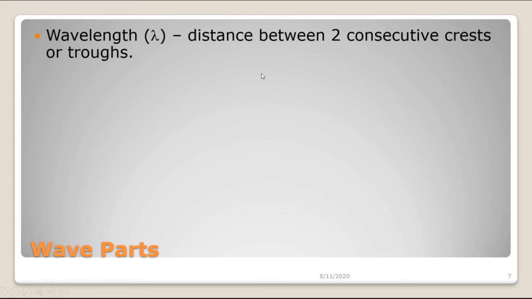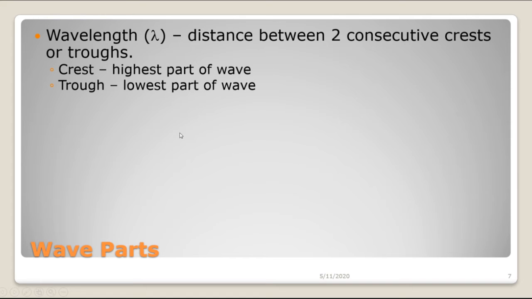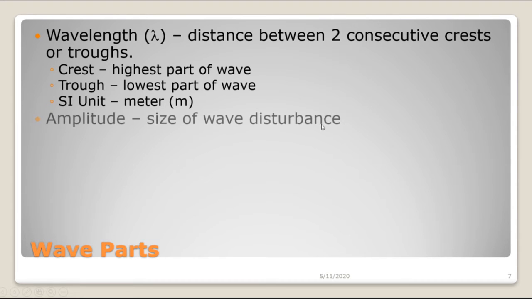Wavelength, as we said, is the distance between two consecutive crests. Consecutive means just one right after the other, or between two consecutive troughs. As we said, the crest is the highest part of the wave, the trough is the lowest part. Now the SI unit for wavelength is a meter. We measure the length of a wave using meters. Amplitude, we said, was the size of the wave disturbance, so how tall the wave is.